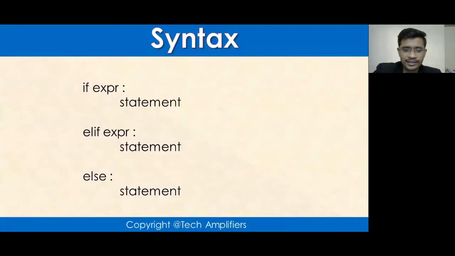Okay, so we are done with conditional statements. It is plain simple. Just try to understand that there will not be curly braces, there will not be round brackets, and there will not be else if. These are a couple of things which you need to take into consideration before moving towards Python development. This is very important.